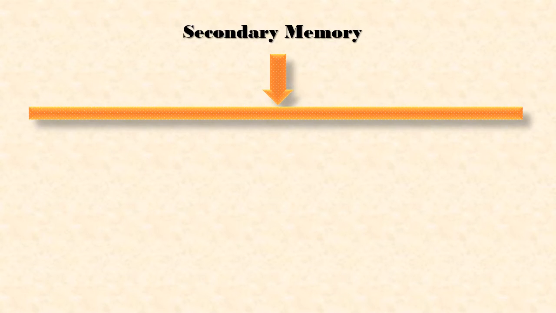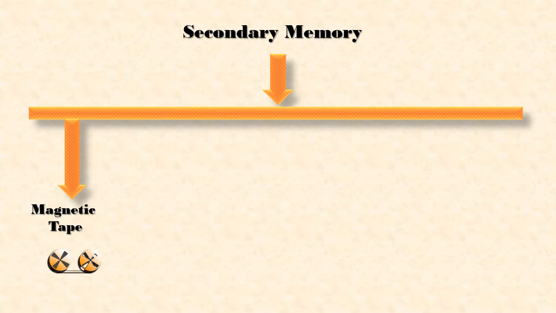Secondary storage is also known as the external memory or the permanent storage. It is different from the primary memory. It is not directly accessed by the CPU. So secondary storage does not lose the data when the device is powered down. It is a non-volatile memory. This type of memory is also known as the external memory. It is slower than the main memory. There are different types of secondary memory. First is the magnetic tape.